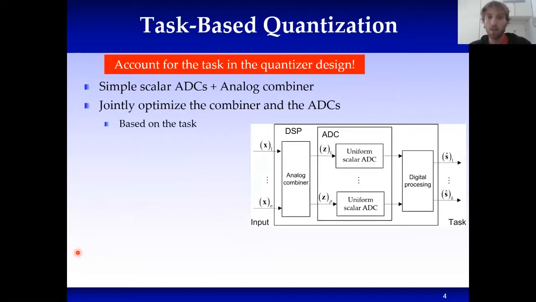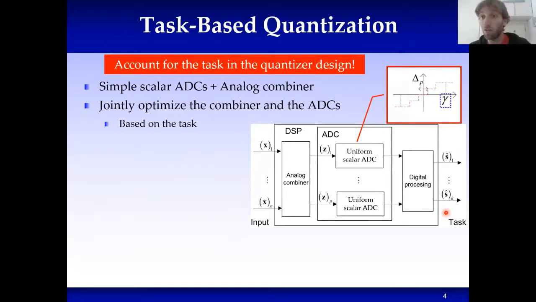Now, to do that, we considered this system in which the analog to digital converters are modeled as uniform quantizers with some dynamic range and some partition of the decision regions. The overall system also included some pre-acquisition mapping, some analog combining, whose outputs are fed to those identical ADCs, and then go into digital processing.